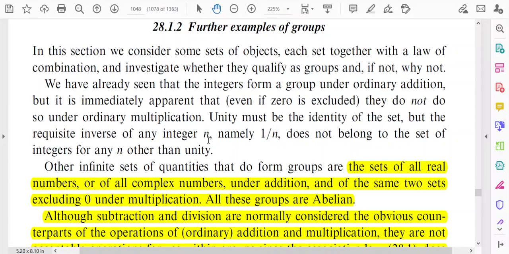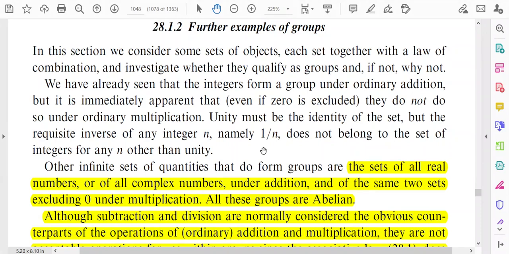According to the condition of forming a group, there must be an inverse of the integer 2. The inverse of the integer 2 is 1 by 2. 1 by 2 is 0.5, but that is not an integer. So, 1 by 2 does not belong to the set.